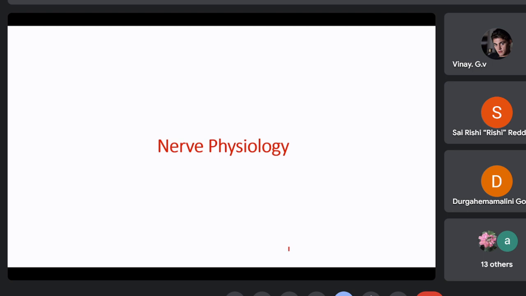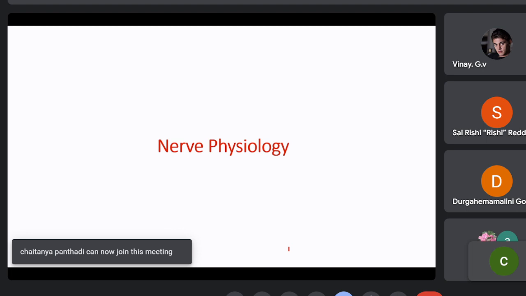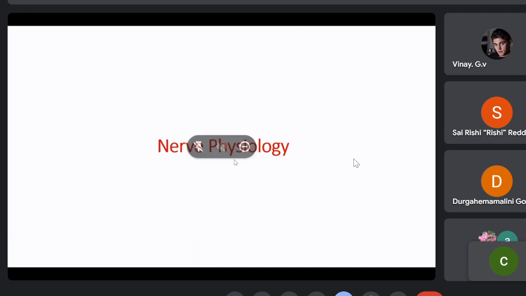There are just 5 or 6 bits that you have to take into consideration in this topic, that is origin and propagation of nerve impulse, for which you need to have the complete understanding of the physiology of the neuron. Unless otherwise, you cannot attempt those questions if they are somewhat complicated.